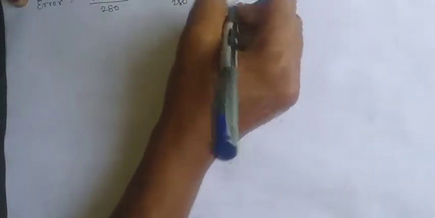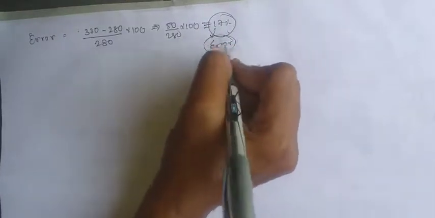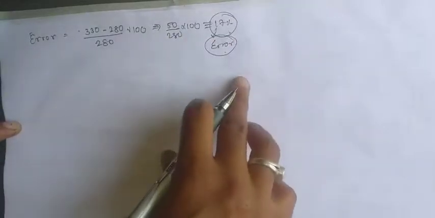Now the error percentage: here the actual is 330 and practically we are getting 280. So that is 50 by 280 into 100. With the calculation, we get 17%. So 17% error is so much, we are getting the maximum error here. Okay, so this was not accepted.